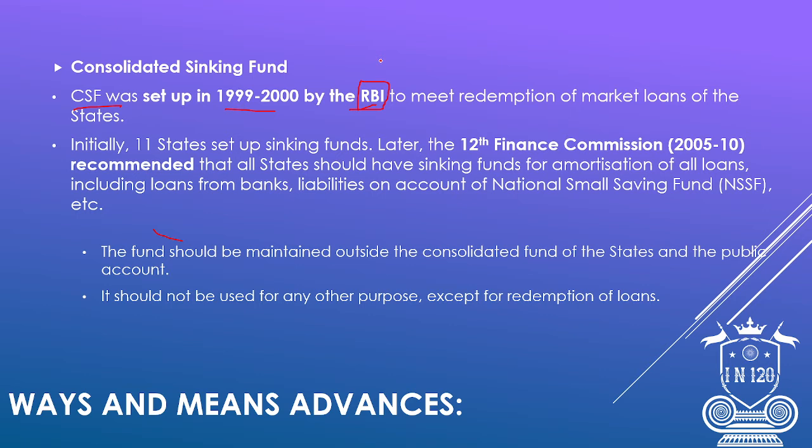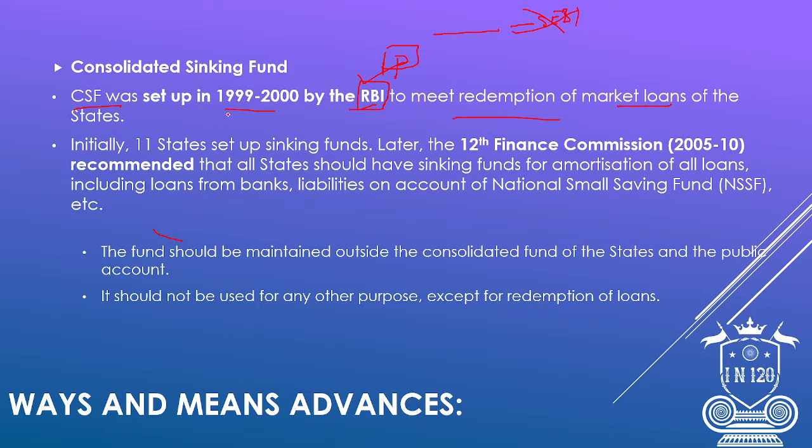This may be a UPSC question. Consolidated sinking fund, a prelims question. The statement will be: consolidated sinking fund was set up by SEBI. So the answer will be wrong. It's RBI. Okay, to meet redemption of market loans of the state.